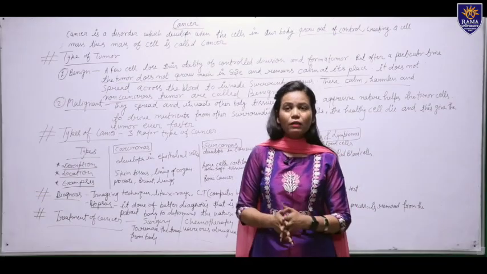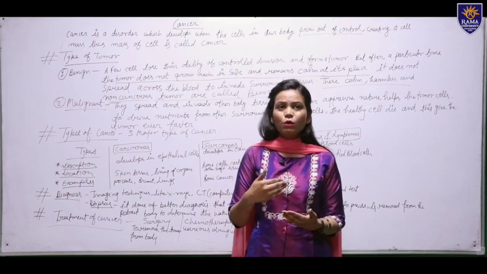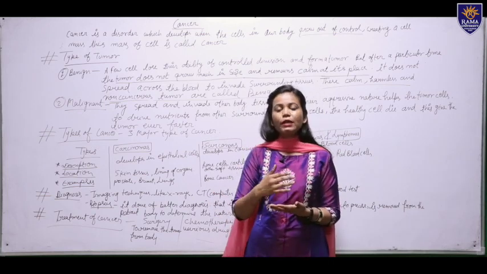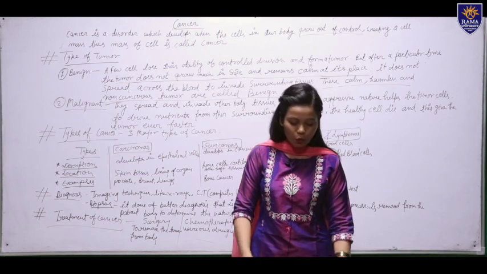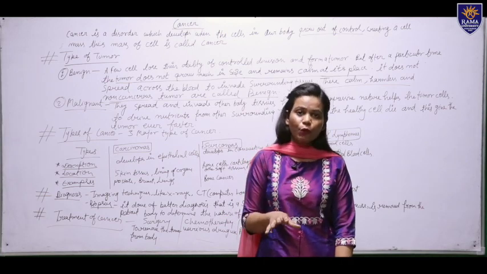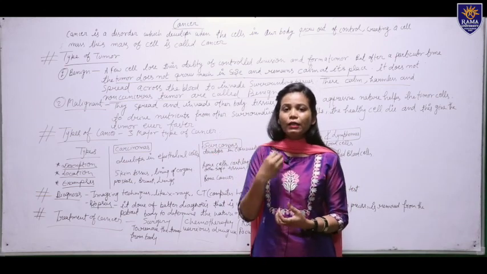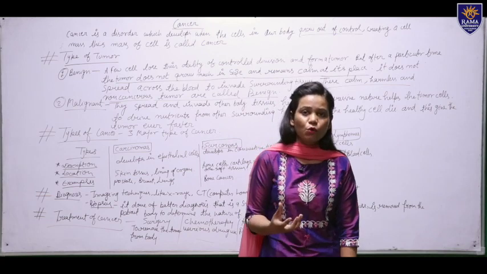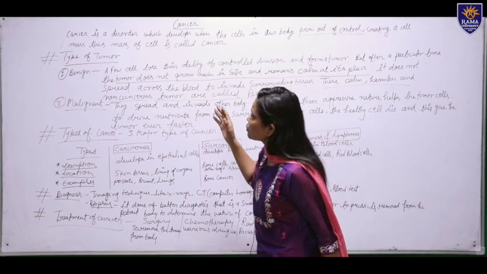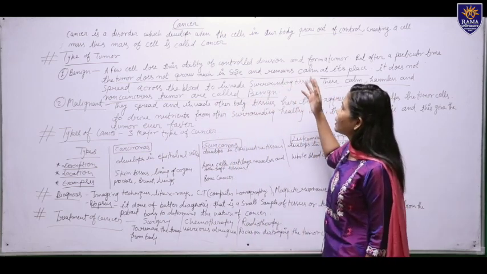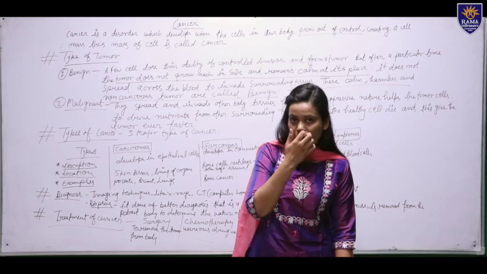We all know that in our body there is a cell division process, right? Cell division in our body is controlled, right? Cells divide in a controlled manner. So when the cells lose the ability to control, they divide in an uncontrolled way in our body. This is called a cancer cell. Here you can see a definition. Cancer is a disorder which develops when the cells in our body grow out of control, creating a mass of cells in our body. This is called cancer.